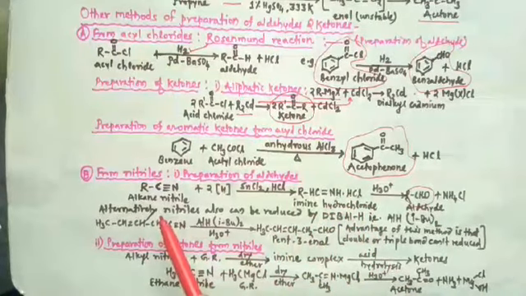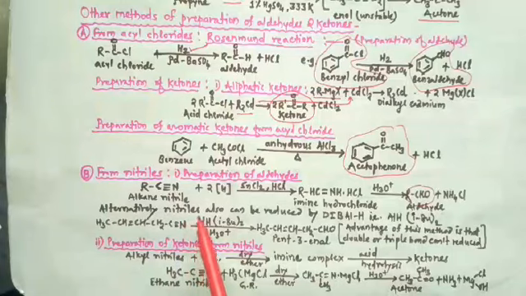Alternatively, nitriles can also be reduced by diisobutyl aluminum hydride.